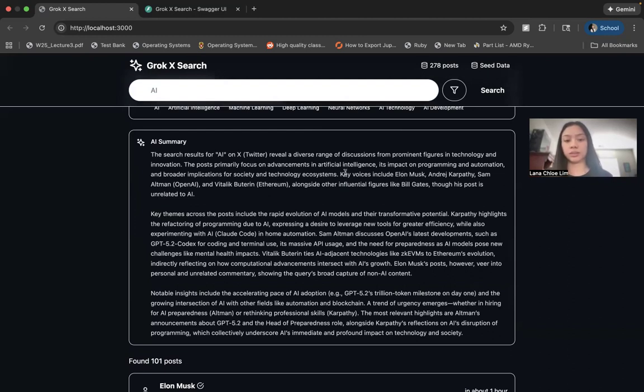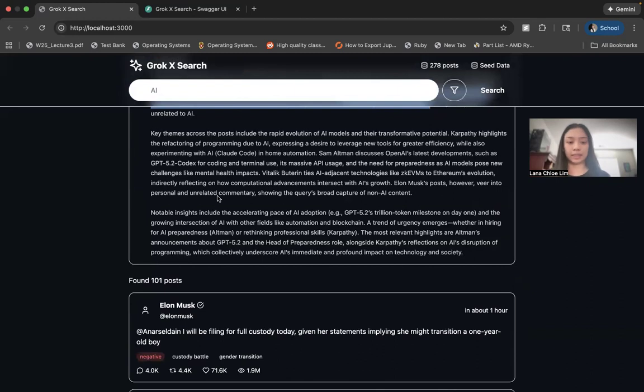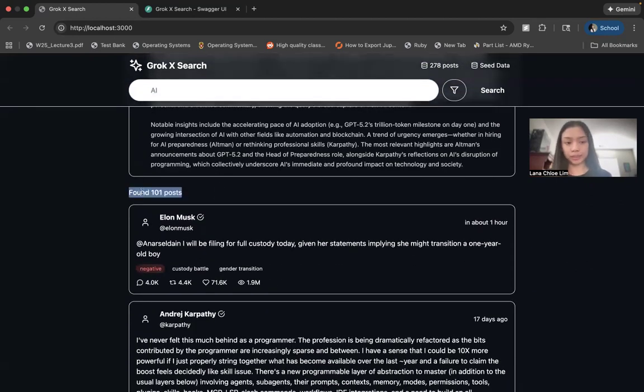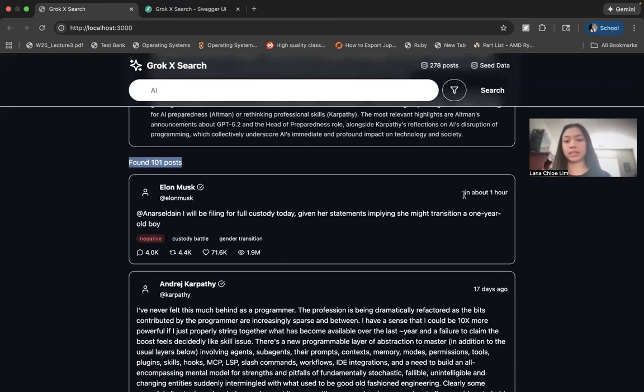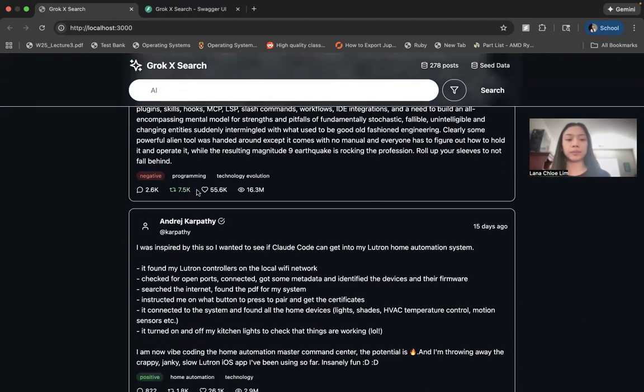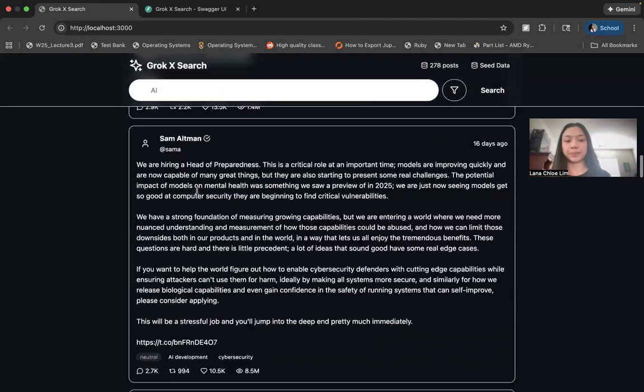It also goes into detail of what accounts are involved. So Elon, Sam Altman, things like that. It returns a given number of posts, and this one is as early as about 1 hour ago. For each post, it contains the sentiment, it contains other topics attached to that post that the AI identified, and then basic Twitter analytics, so the number of comments, reposts, likes, and views. Yeah, you could go through these.